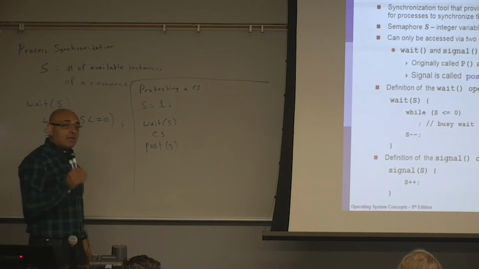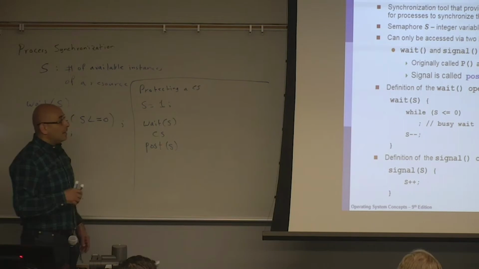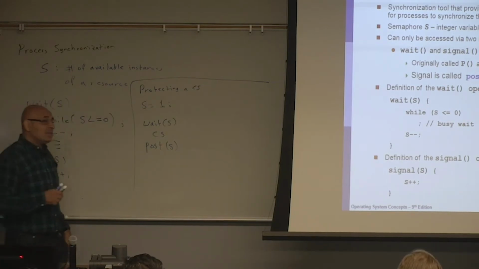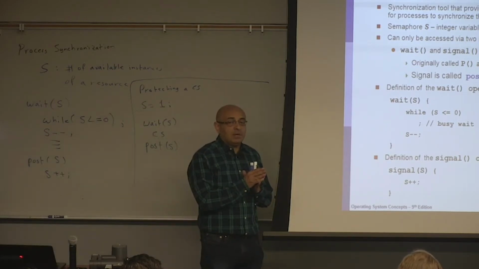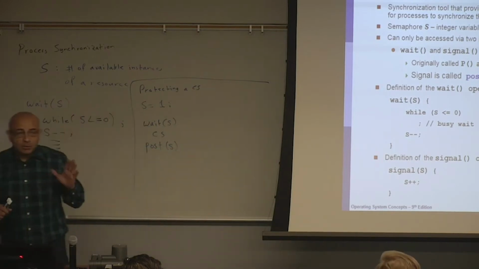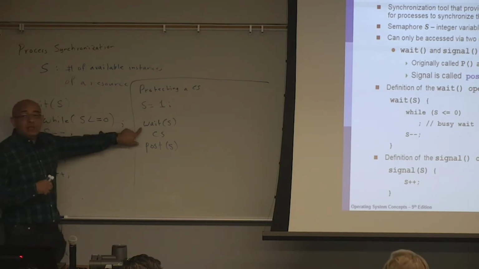A semaphore may be implemented as busy waiting or as a semaphore with a waiting queue. We will assume by default that the semaphore is implemented using a queue, not busy waiting, which means that the process waiting for a semaphore will be placed in a waiting queue for that semaphore.